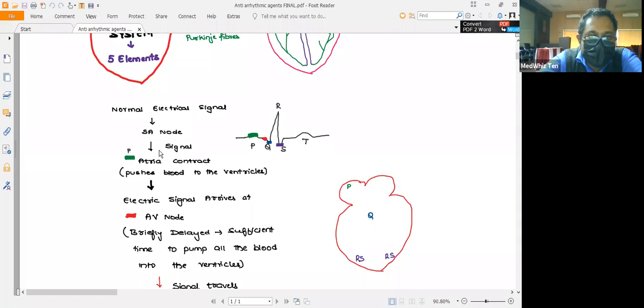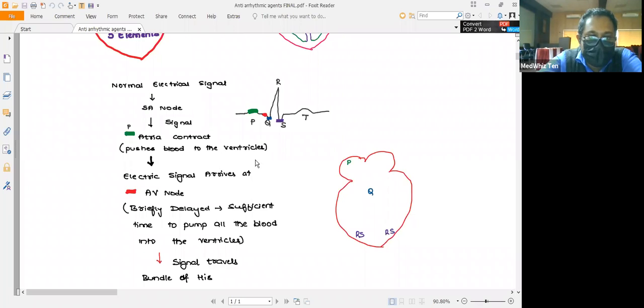Once the atria contract, they push the blood into the ventricles. So remember, the SA node will initiate the signal, and the impulses will be taken up by the atria, which helps in pushing the blood into the ventricles.